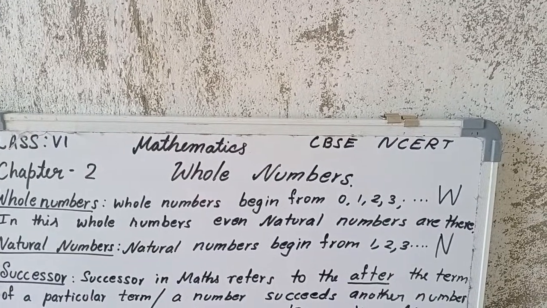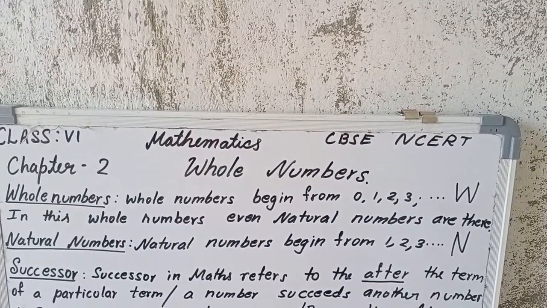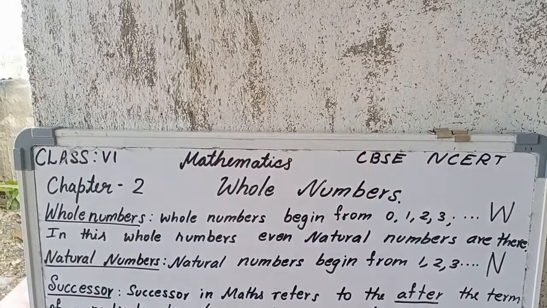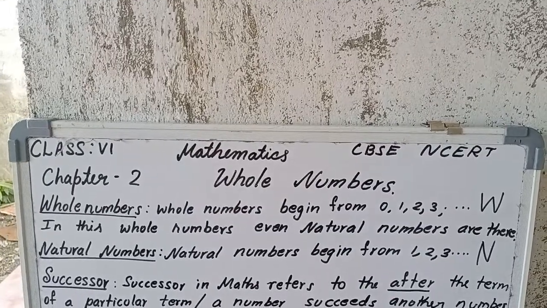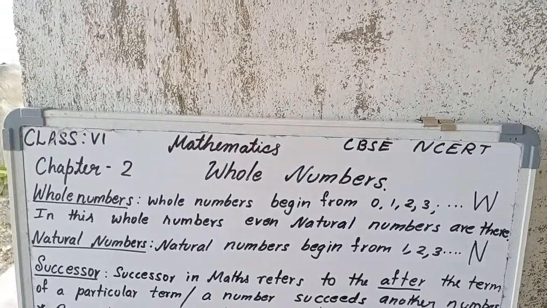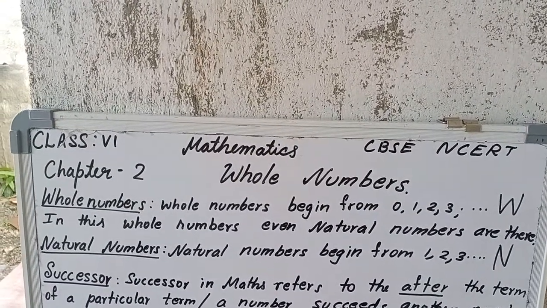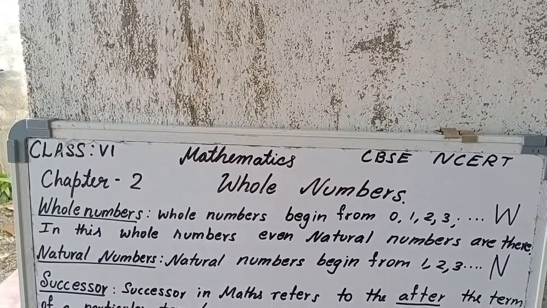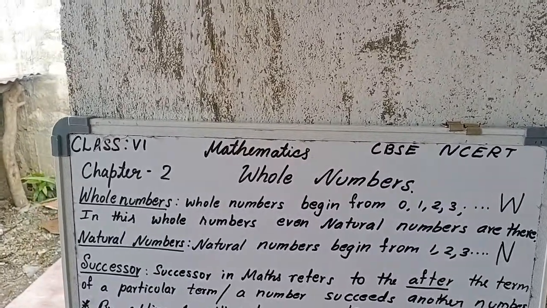Because now you are learning high school, high words you have to use. So instead of after and next number, now we use only successor.